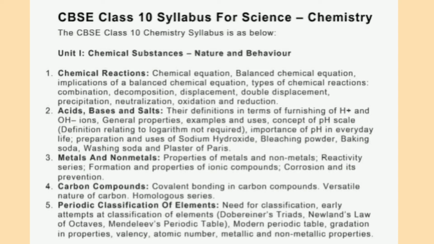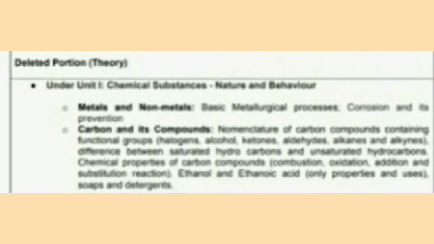From unit 1, from chapter 3, metals and non-metals, basic metallurgical process, that is corrosion and its prevention, this is deleted. And from carbon and its compounds, most of the part is deleted. That you have to read in class 11 again. Only page number 58 to 62 are included. So this is the change in unit 1.